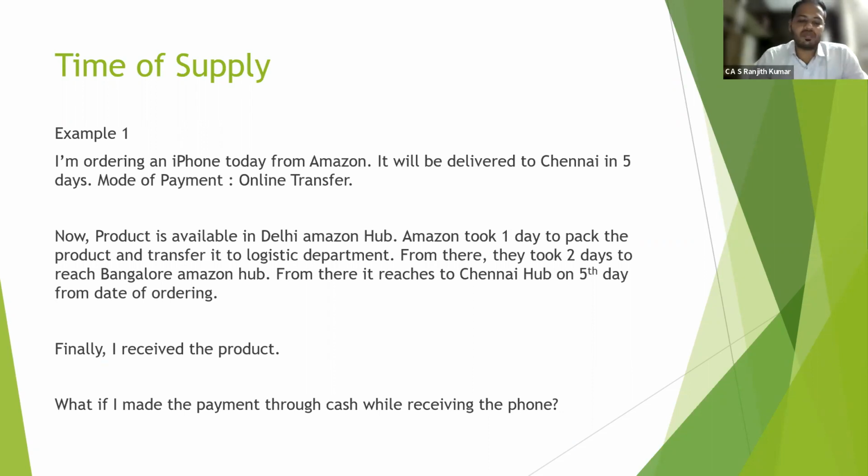From the logistics department, it transferred the product the next day to Bangalore, and it reaches Bangalore on the 3rd day, which means it took 2 days to travel from Delhi to the Bangalore Amazon hub. From there, it reaches the Chennai hub on the 5th day from the date of ordering. Finally, I received the product.